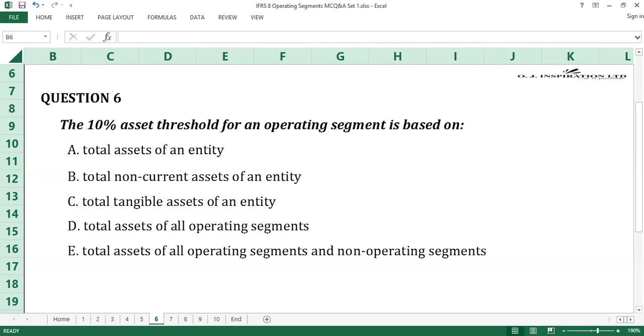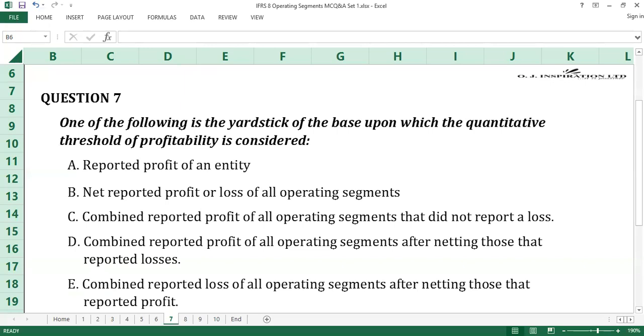Time up. Question number 7. One of the following is not the yardstick of the base upon which the quantitative threshold of profitability is considered. A. Reported profit of an entity. B. Net reported profit or loss of all operating segments. C. Combined reported profit of all operating segments that did not report a loss. D. Combined reported profit of all operating segments after netting those that reported losses.